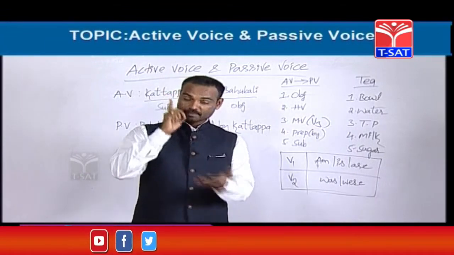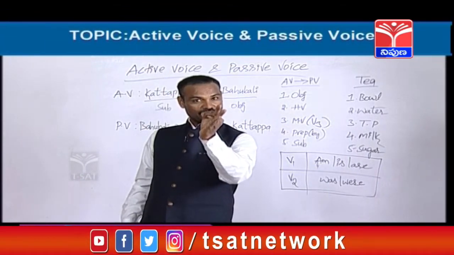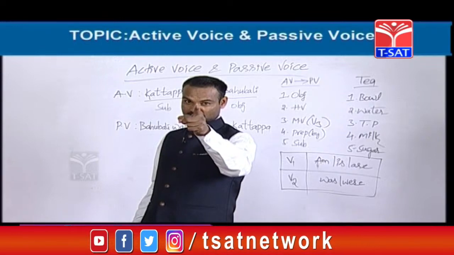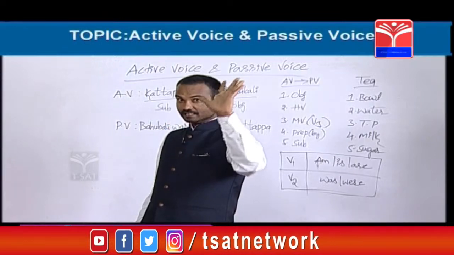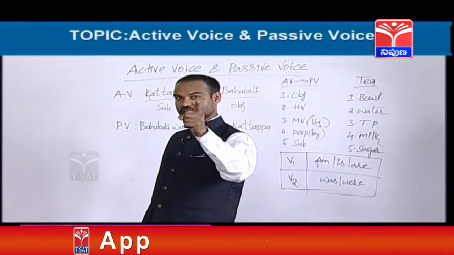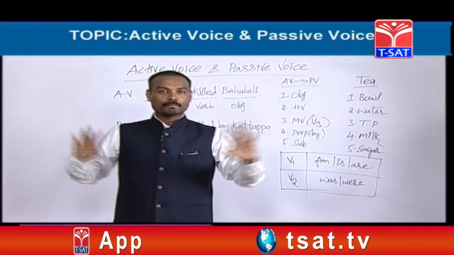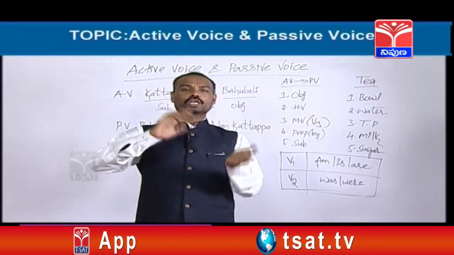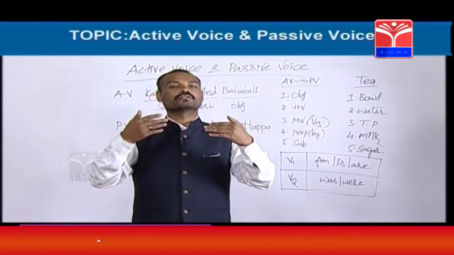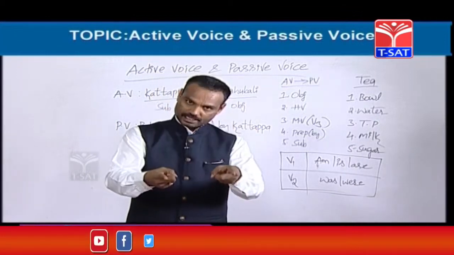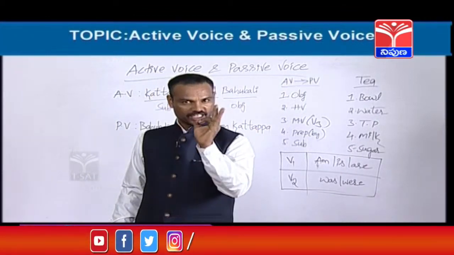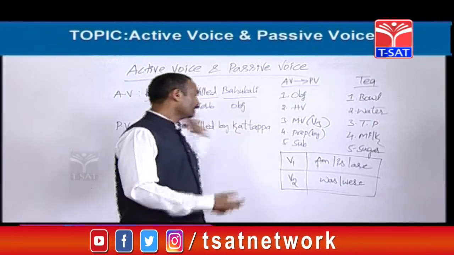But in passive voice, the verb always must be in the third form. Even if you write 1 lakh passive voice sentences, every passive voice sentence must contain only V3. But in active voice, we can use the first, second, third or fourth form of the verb. Passive voice means verb third form, never forget, my dear friends.